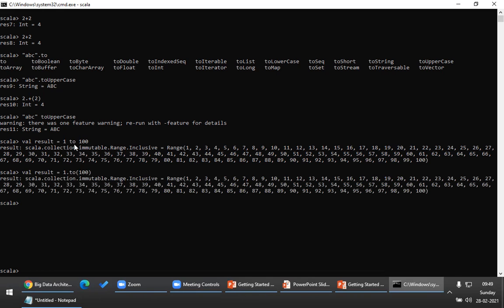Syntactically, this and this are both the same, but which is more readable, guys? Do you think this is more readable or this is more readable? First one is more readable. That is why it is said Scala is more readable. It provides a much more concise way of writing code. So 1 to 100 is more readable. Okay. So this is how you can invoke methods in Scala, right? Any questions here?